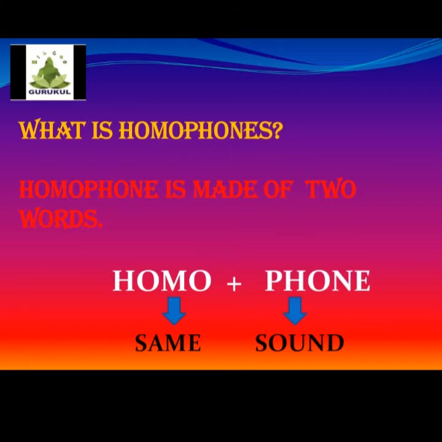Children, homophone is made up of two words. The first word, homo, means same, and phone means sound. That means, children, when we combine them, it becomes words having the same sound. It means they have something in common or the same, but are different from other things. So what does it mean, children? That there are words in English that have the same sound but completely different spelling and meaning. And these words are called, children, homophones.